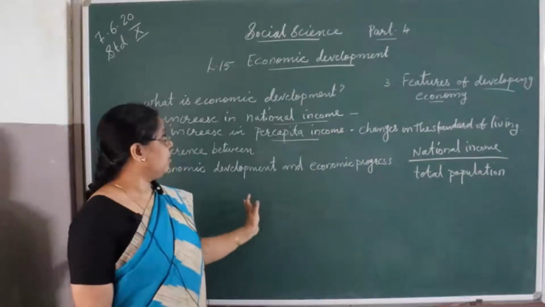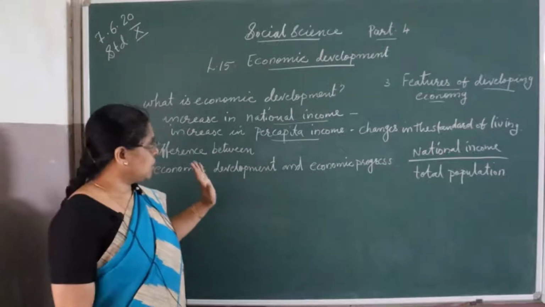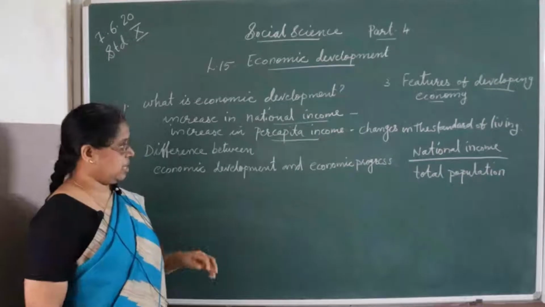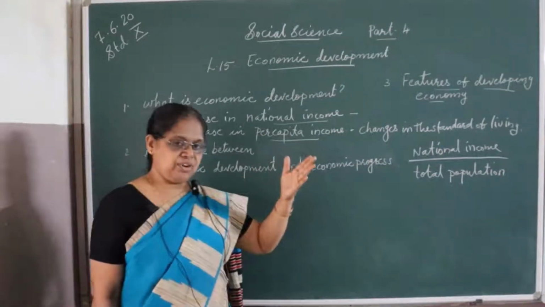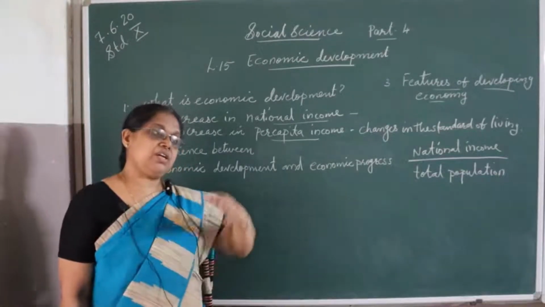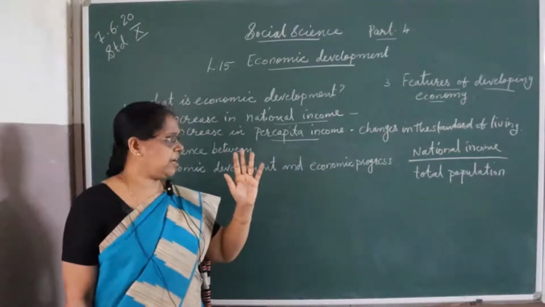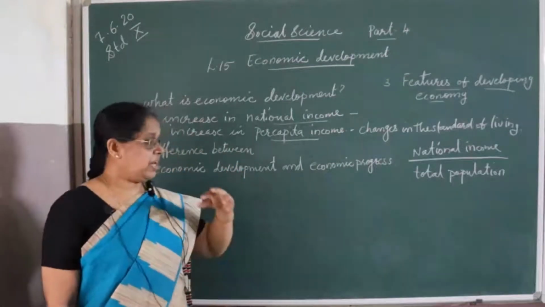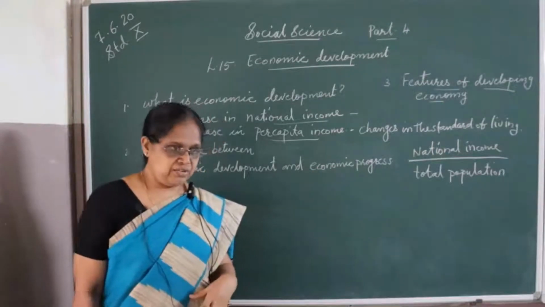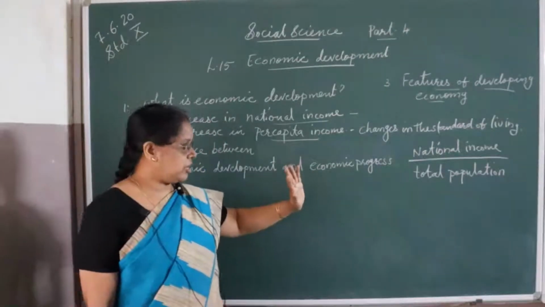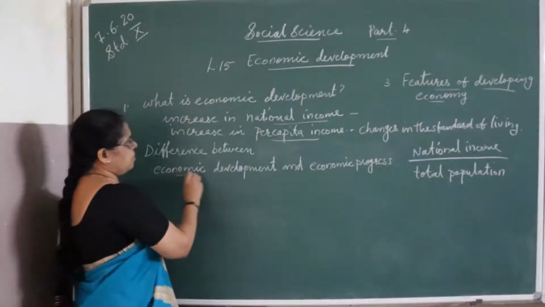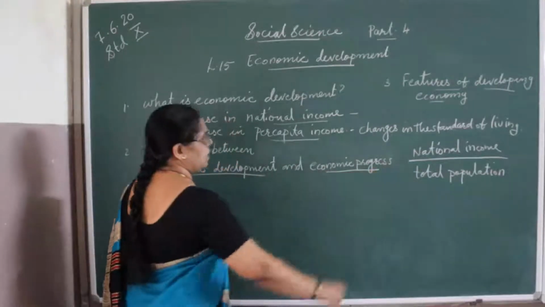So we are developing. The countries of the world we can divide into two groups: developing countries and developed countries. Developed countries are already developed. America, England and others are developed. India, Pakistan and mainly Asian countries are developing countries. We are also in that group. Next we will see what is the difference between economic development and economic progress.